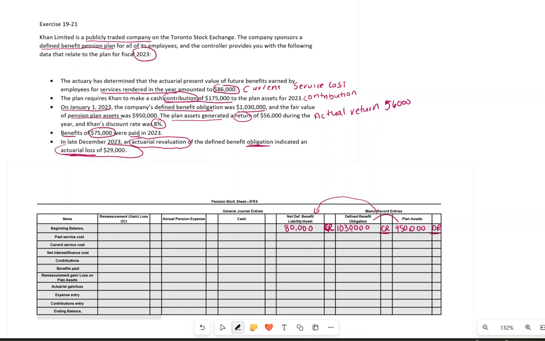So we have an actuarial loss, or you could have an actuarial gain, just like the way we have remeasurement gain or remeasurement loss. In this case, we don't have any past service cost. If we don't have any past service cost, we don't have any expense, but we do have a current service cost, and that was my 86,000, and that will increase my pension expense. That will be 86,000, and this will increase my expense. My liability went up.